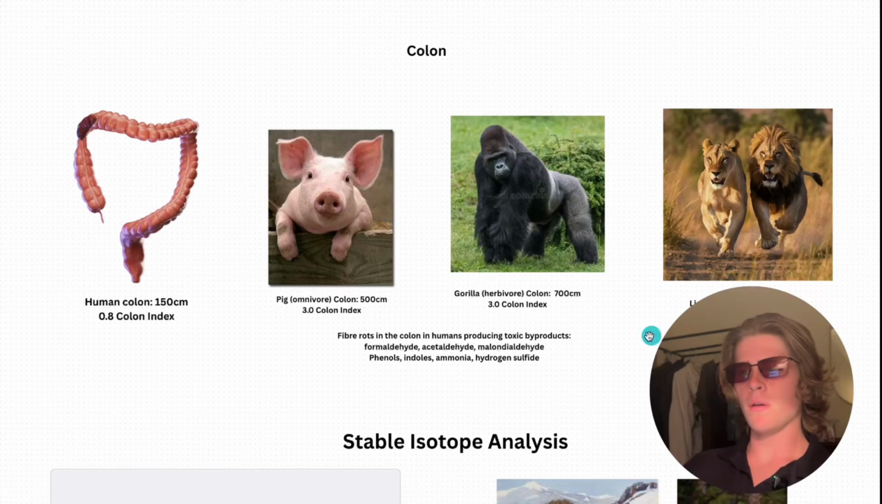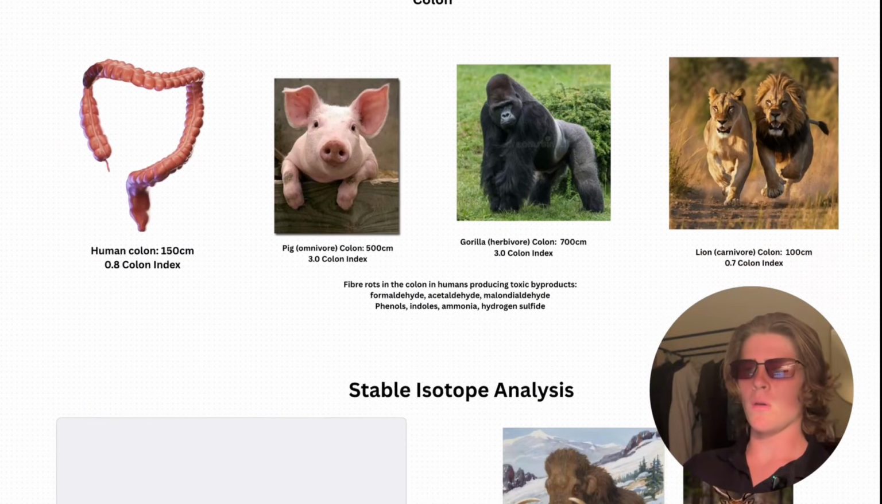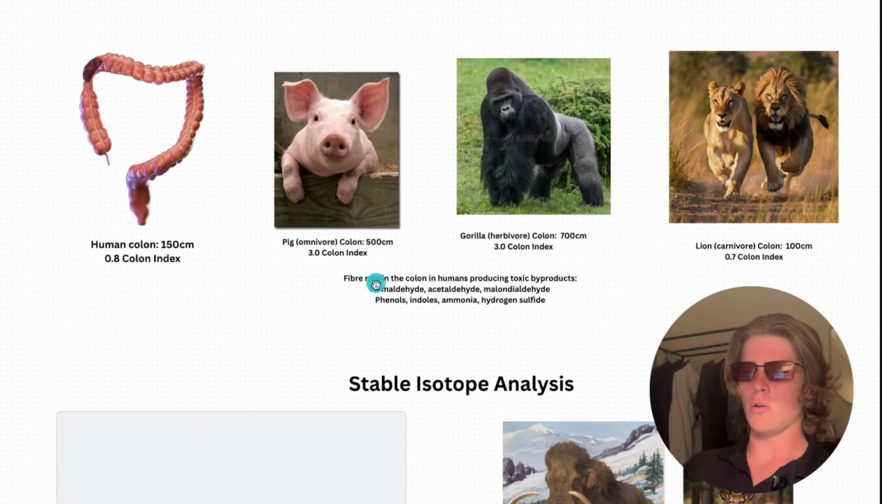Pigs, which are omnivores, have a colon length of 5 meters and their colon index is 3. Gorillas are an example of a herbivore. Their colon is 7 meters long. They have a colon index of 3 like a pig. Lions, which are carnivores, have a colon which is 1 meter and their colon index is 0.7. And also fiber rots in the colon in humans, producing toxic byproducts like aldehydes, phenols, indoles, ammonia, hydrogen sulfide.